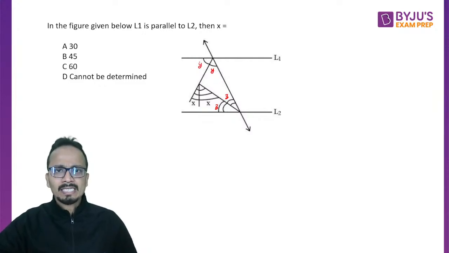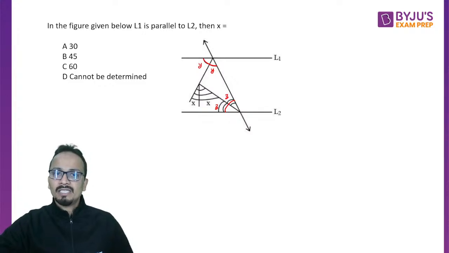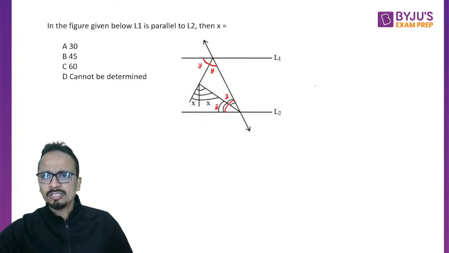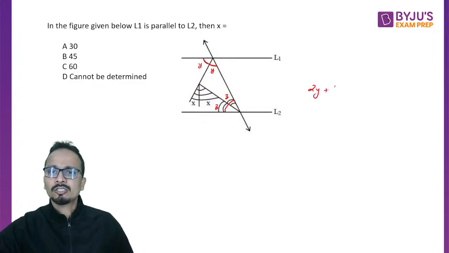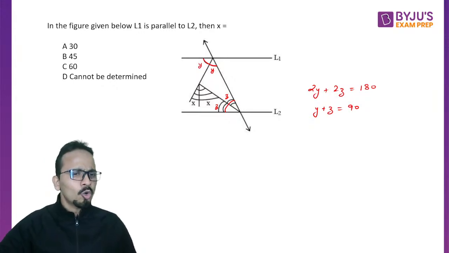Now I can say that this angle completely and this angle completely, they will add up to 180. They are supplementary angles. So 2y plus 2z will be equal to 180, and that will give me the value of y plus z as 90. ये क्वेश्चन ओरली भी कर सकते हैं, बहुत आसान सा क्वेश्चन है.